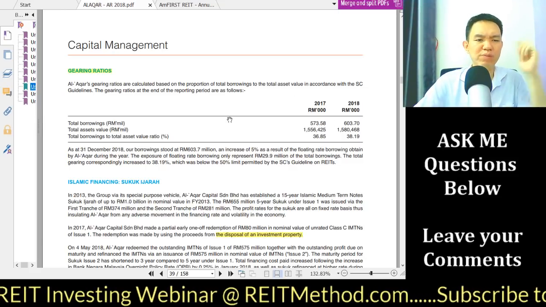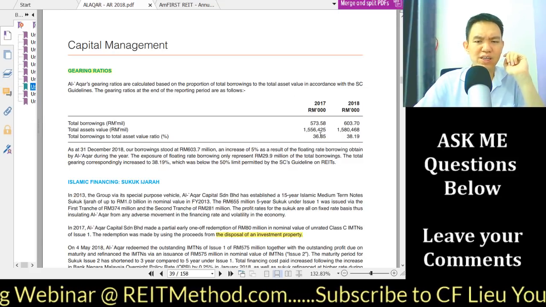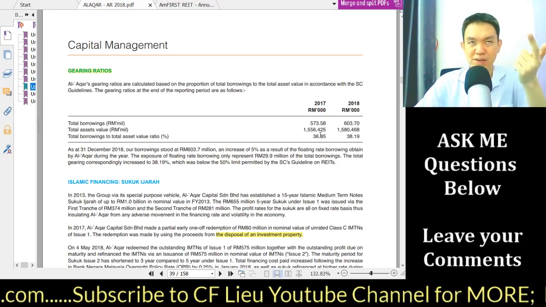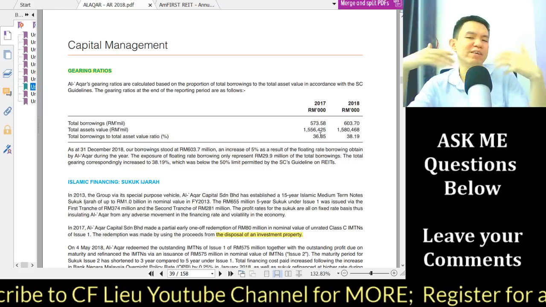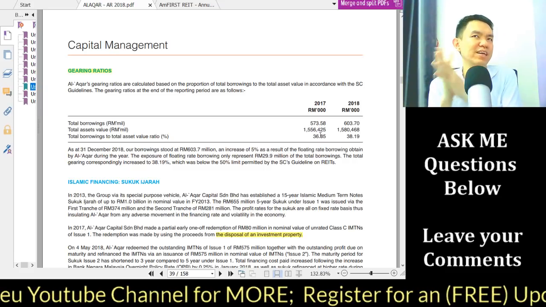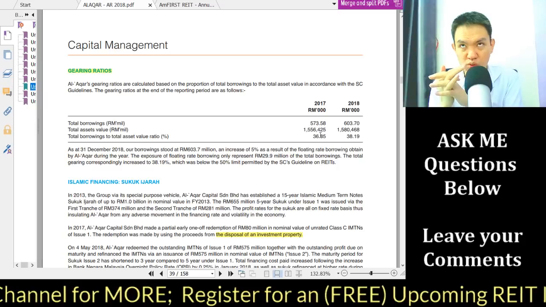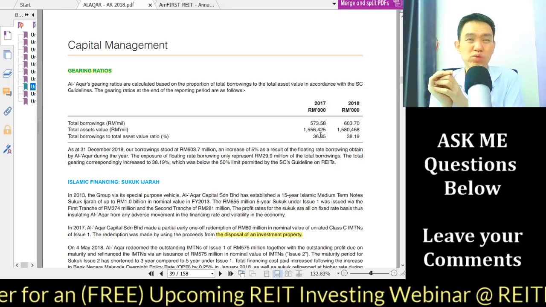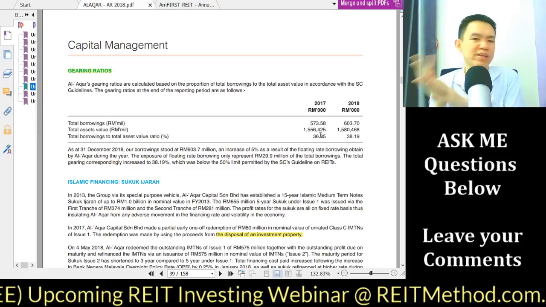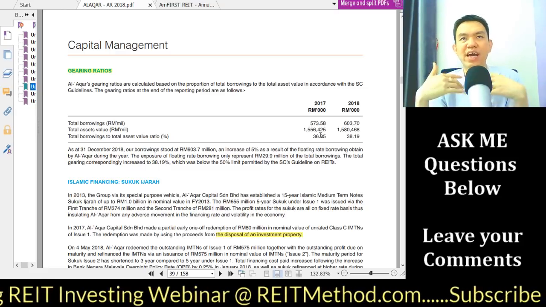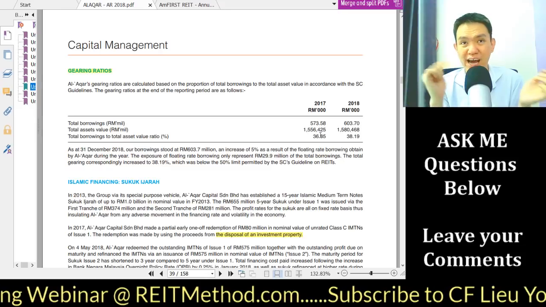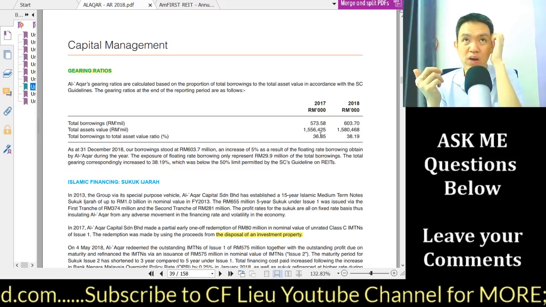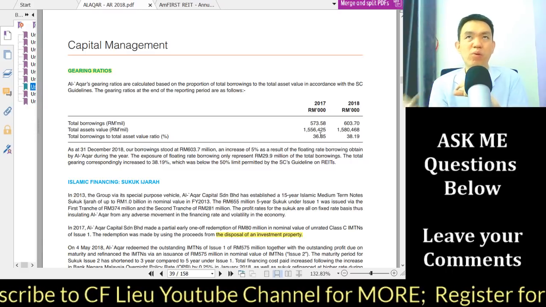But going back to here, you know that the only way for them to actually do it is an equity private placement, which is not favorable because retail investors don't like it. The other thing is they can do a so-called bond issuance. One of the worst things to do is a perpetual bond, but I don't think that's the case because they already have this kind of Islamic bond, which is IMTN, Islamic medium term notes. That is actually a bond which has a fixed coupon rate.